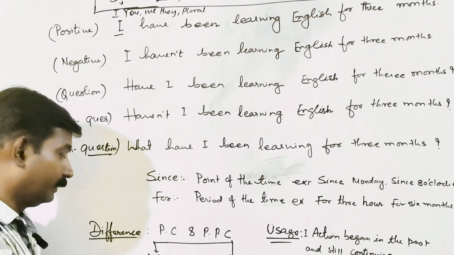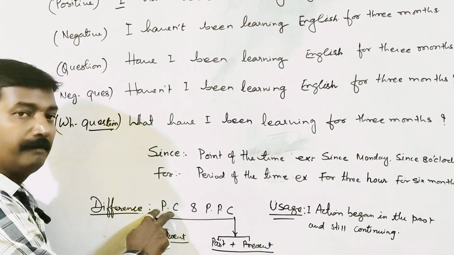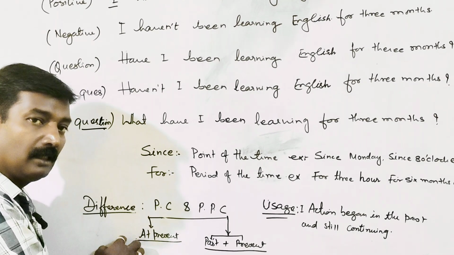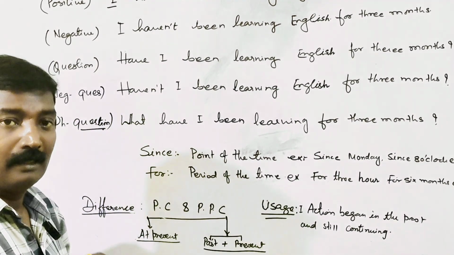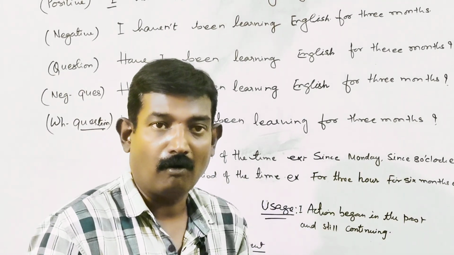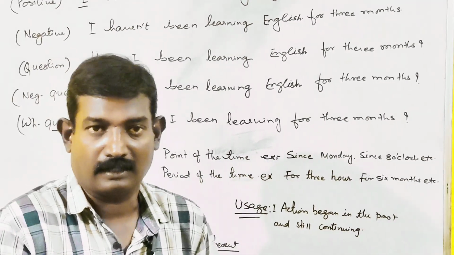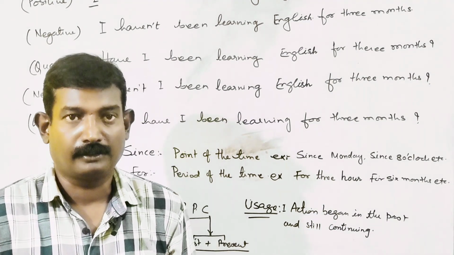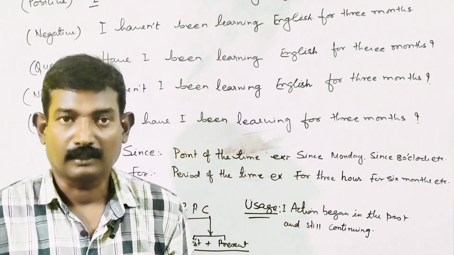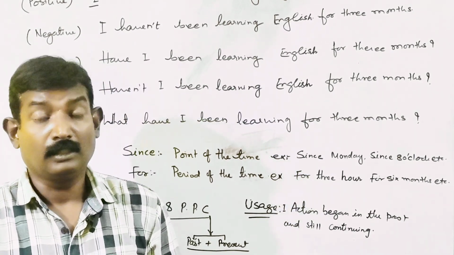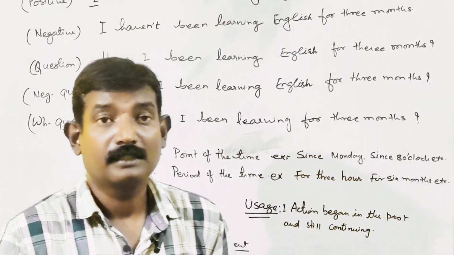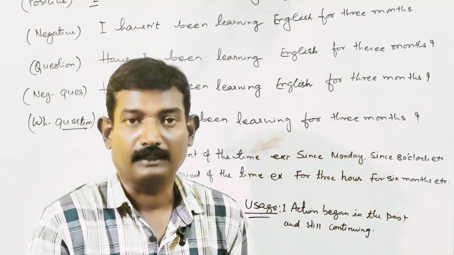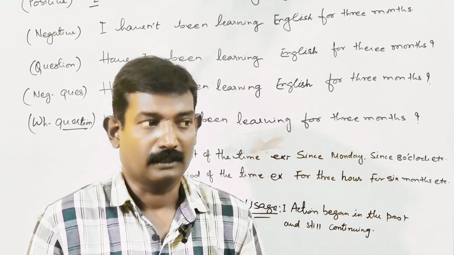Now the difference. PC, present continuous, and present perfect continuous. PC, that means present continuous, is applicable for the action which is going on right now at that point of time. Like suppose right now I am teaching English. This is present continuous. I am teaching English. You are watching this video. This is present continuous. You are doing this work at this very moment. You are performing this action. So you are using present continuous.